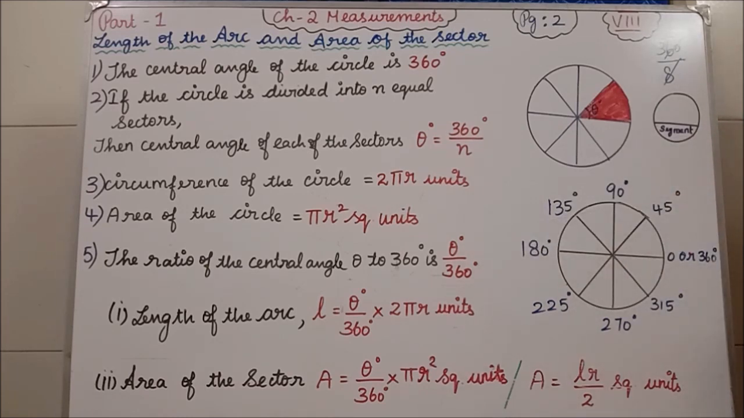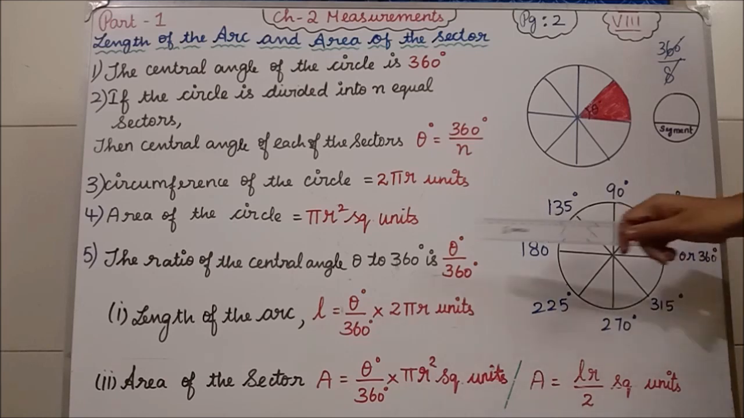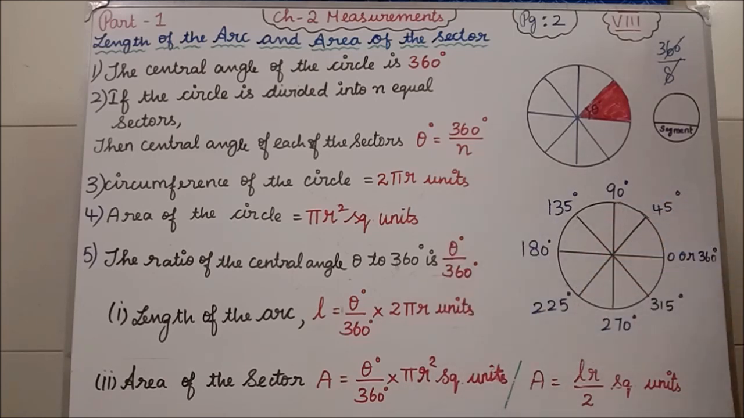Now, see the fifth one. The ratio of the central angle varies from theta to 360 degrees. Isn't it? So, now how can we find from this the length of the arc? So how they will ask you in the question means, find the length of the arc.